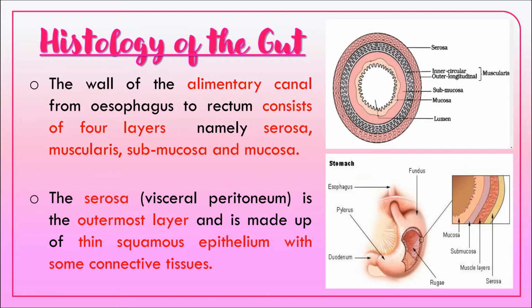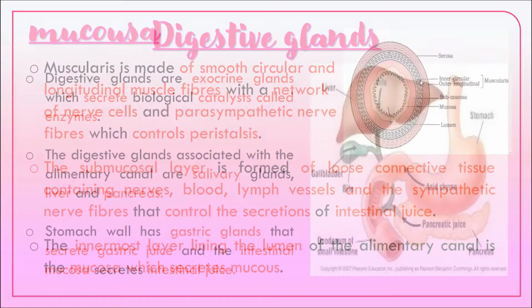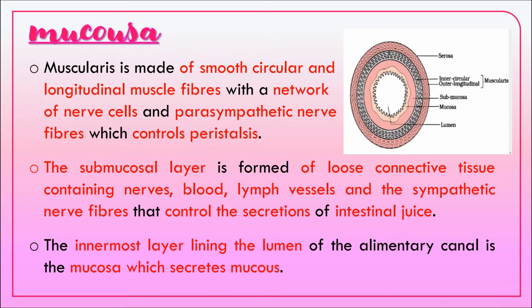Now the histology of gut. The wall of the alimentary canal from the esophagus to the rectum consists of four layers, namely serosa, the outermost layer, muscularis, submucosa, and mucosa. Serosa is otherwise called visceral peritoneum, and it is outermost, made up of squamous epithelial tissue and some connective tissues. Muscularis is made up of smooth muscles and a network of nerve fibers. Parasympathetic nerve fibers will control the peristalsis movement. Submucosa is a layer of loose connective tissue containing the nerves, blood, lymph vessels, sympathetic nerve fiber, etc. The innermost lining of the lumen is called mucosa.